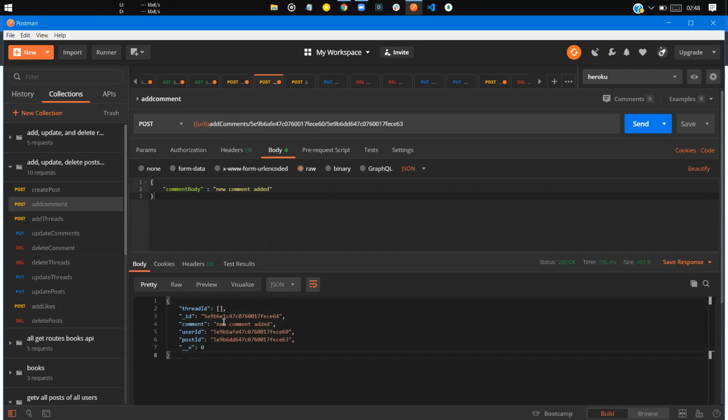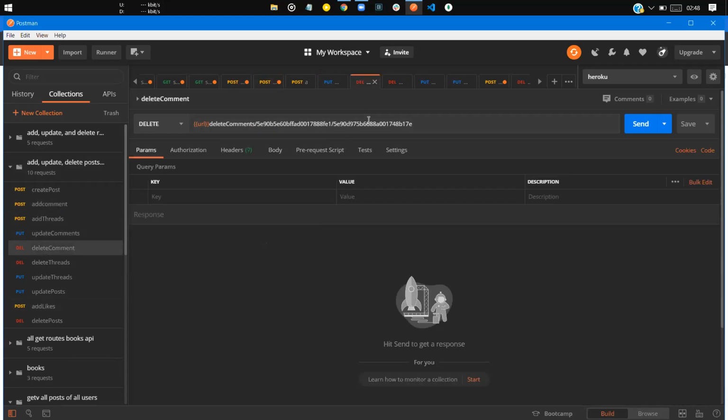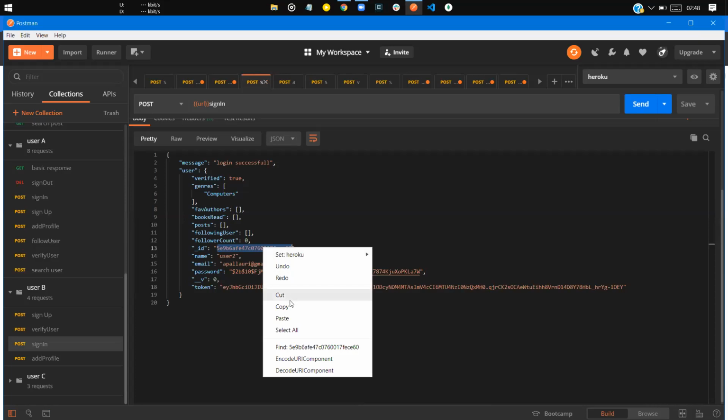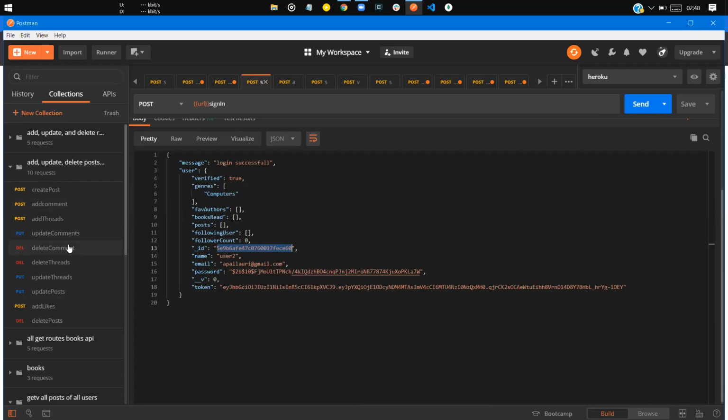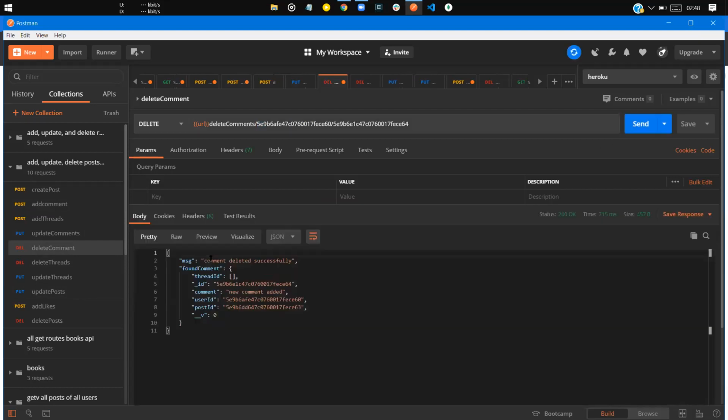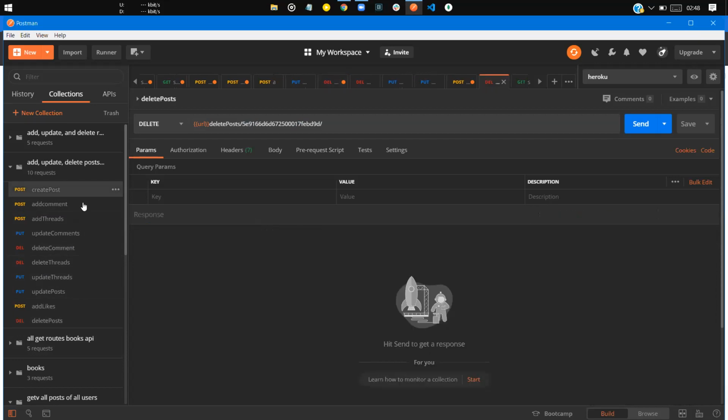So let me show you how the delete works here. We have to copy this one, giving the user id here. We copied here. Okay, yeah, comment deleted successfully. All right, so we can also delete the posts also.